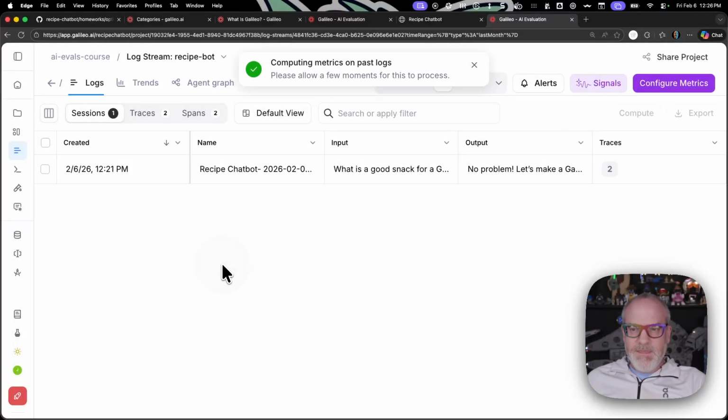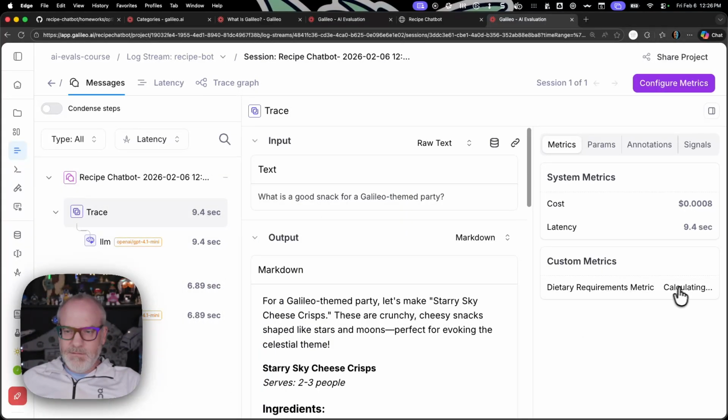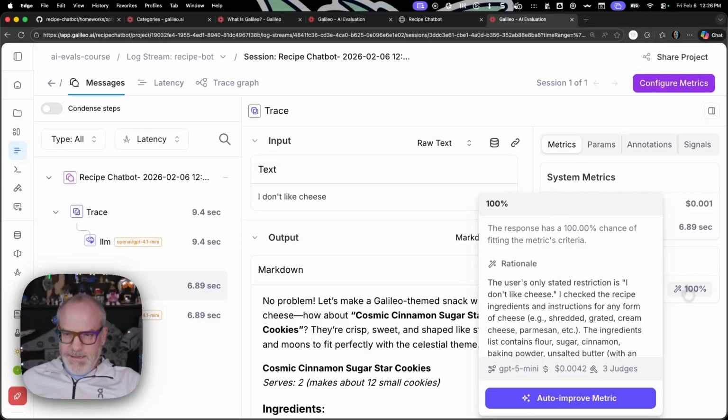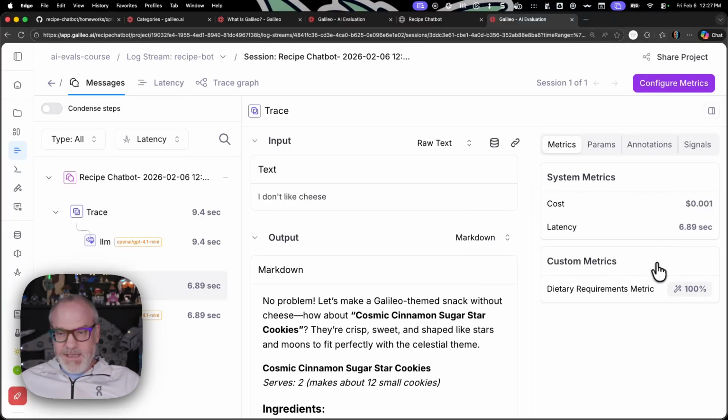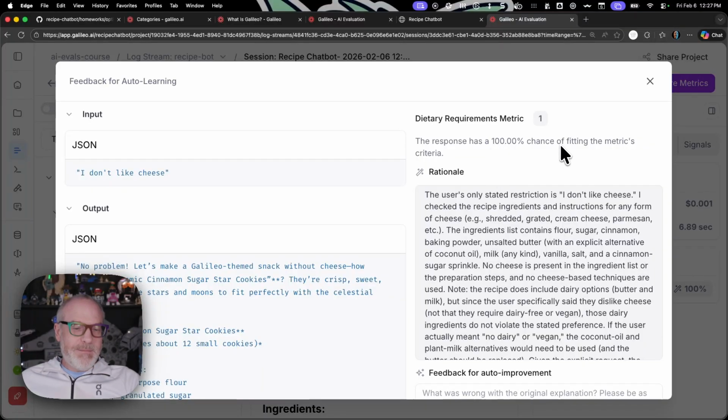So here we go. That's now going to go back and at each trace level calculate the dietary requirements metric. There you go, this one's calculated already. And it says 100% chance of fitting the metric's criteria. This is a Boolean metric, but the reason there's a numeric score is because we have 3 judges. So the score is either going to be 0, 33, 66, or 100, depending on how many judges agree. And this is saying that, yep, 100% chance, let's make this bigger, 100% chance of fitting the metric's criteria.